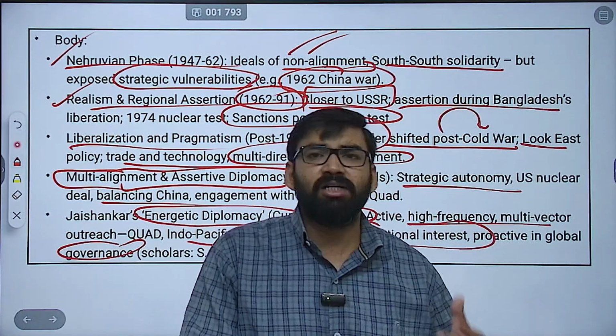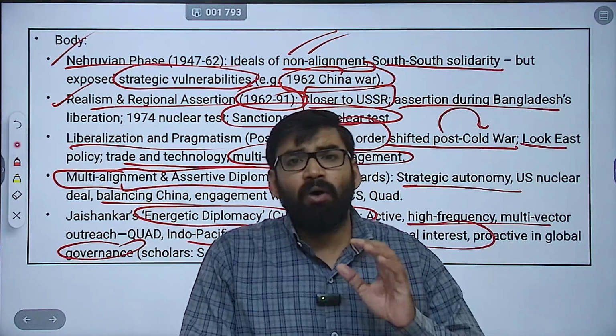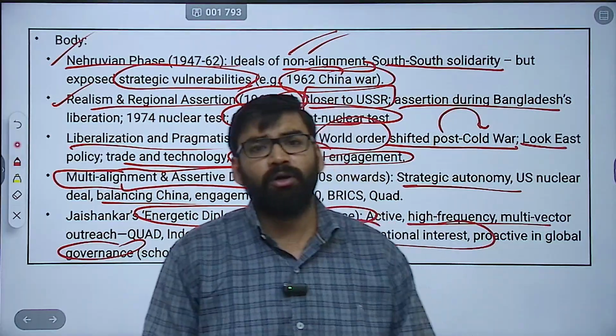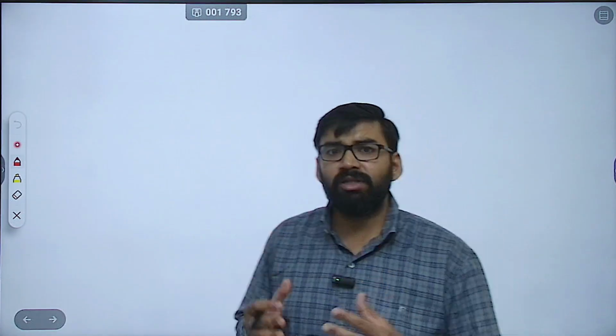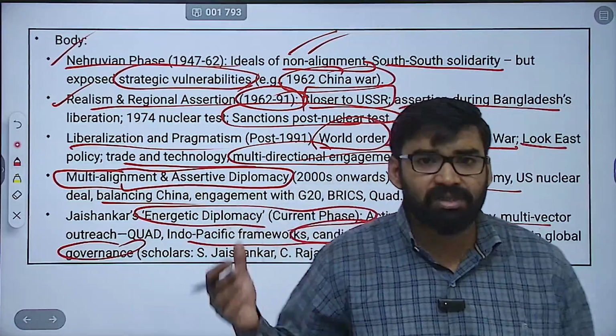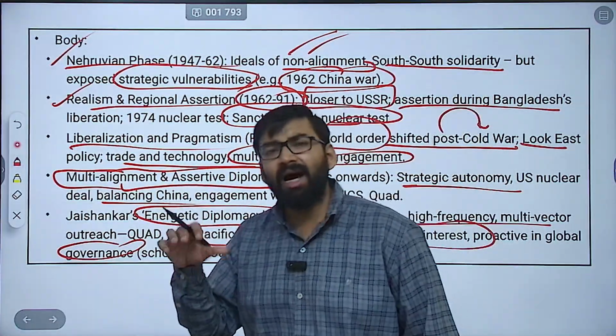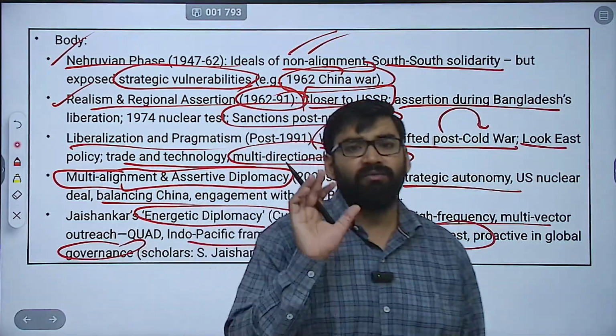So these are the things which you can mention in your answer. Clear? Now, how to write a wonderful conclusion. In this type of question, you can evaluate. You can just mention that the phrase is justified as this period shows the unprecedented activism, but there are constraints like resource gaps as well as regional flashpoints.